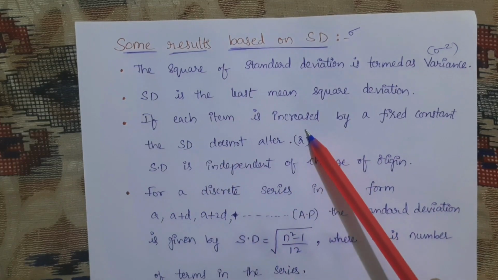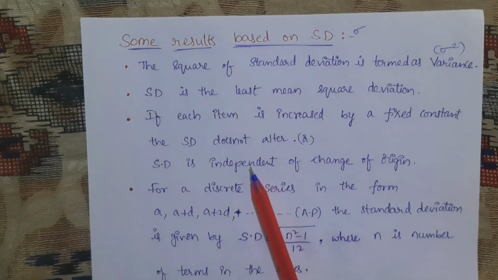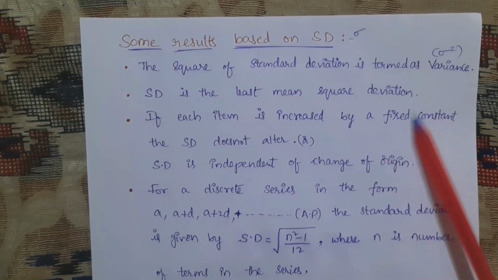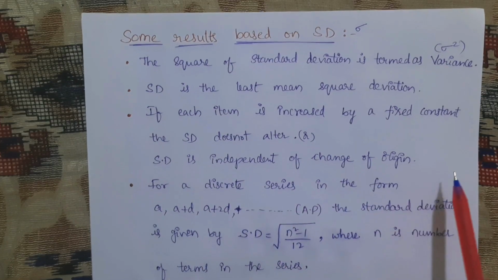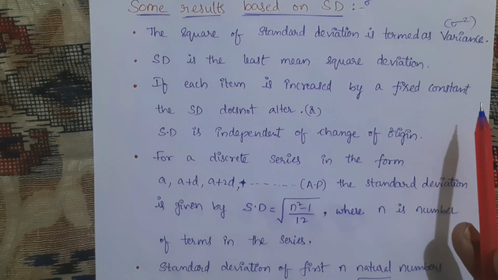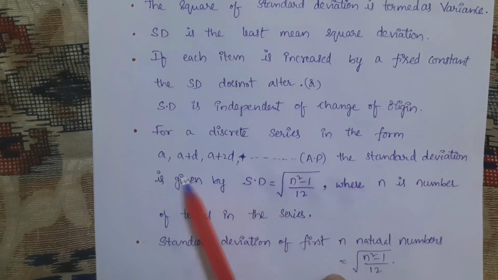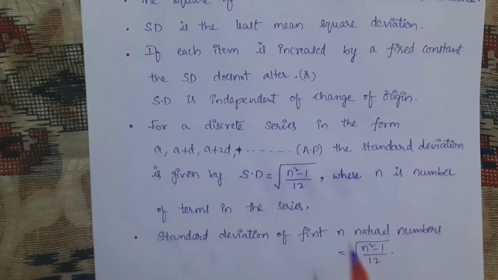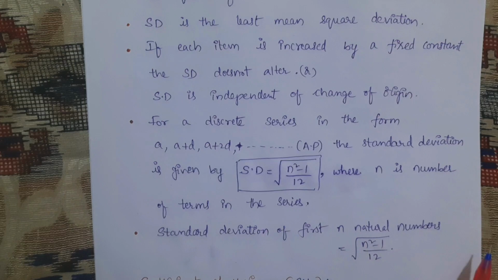If each item is increased by a fixed constant, the standard deviation does not alter. Does not alter in the sense it doesn't matter whether it is increased or decreased by a fixed constant; the standard deviation is independent of change of origin. When we add or subtract a fixed constant, but if we multiply it will be a different case. For a discrete series in the form a, a plus d, a plus 2d and so on, whenever it is in AP, the standard deviation is given by SD equal to d times square root of (n square minus 1) by 12. This formula you need to remember.